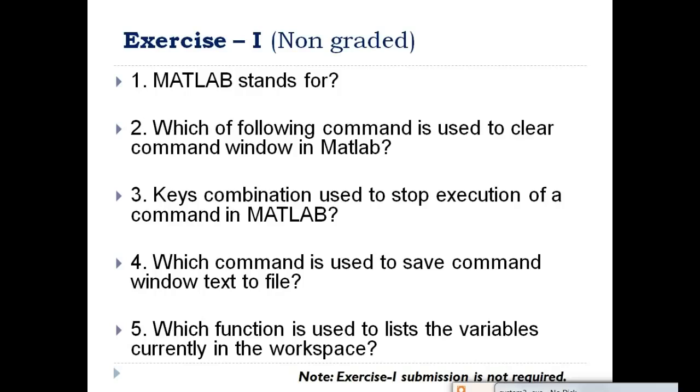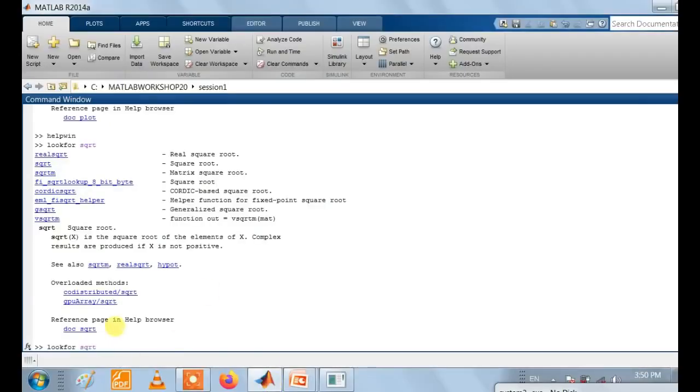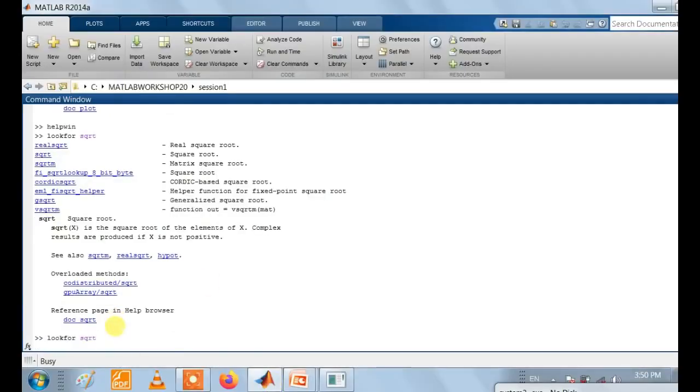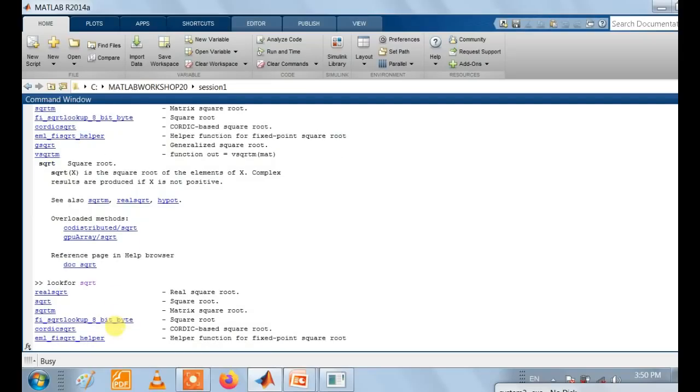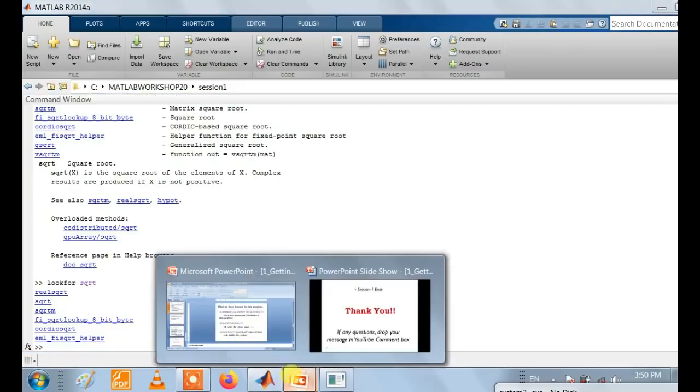Then the key combination you have to search. I will show the demonstration. Take this command, lookfor square root, and if immediately we want to stop the execution of code, press Ctrl C, so it automatically stops the execution of code.